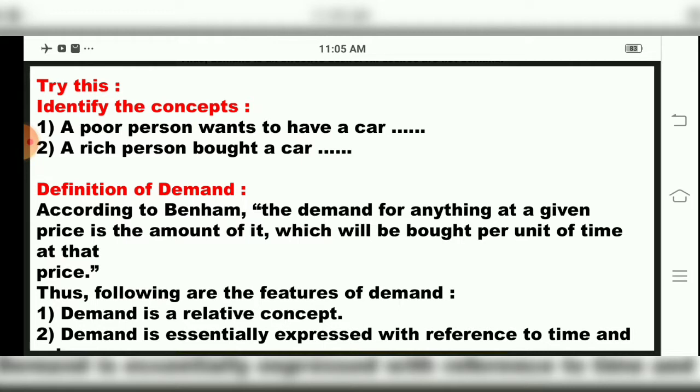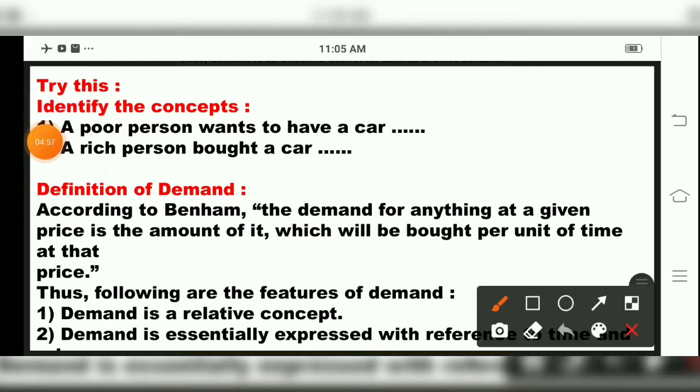They have given examples. A poor person wants to have a car. When a poor person wants to have a car, it will come as desire. And a rich person bought a car, means purchased a car, then that is called demand, children. See what I am telling again, according to the meaning concept. A poor person wants to have a car. See over here. A poor person wants to have a car. So what will come over here?